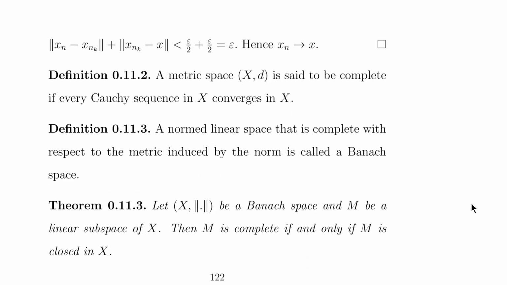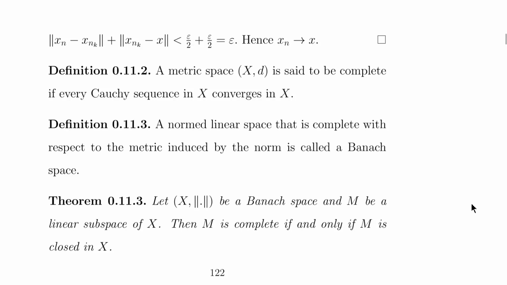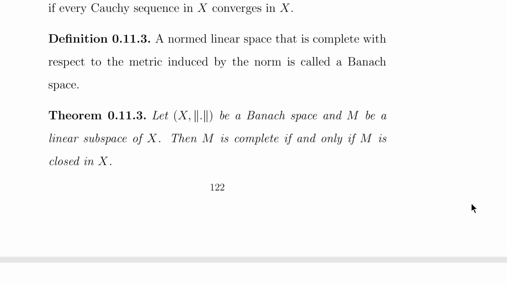A metric space (X, d) is said to be complete if every Cauchy sequence in X converges in X. And a normed linear space that is complete with respect to the metric induced by the norm is called a Banach space. So let X be a Banach space and M be a linear subspace of X, then M is complete if and only if M is closed in X.